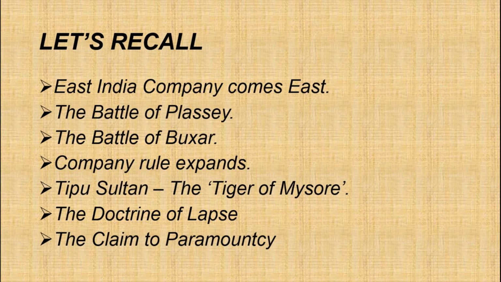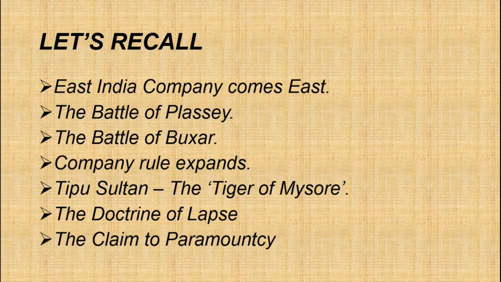Yes. Then we saw how company officials became Nababs, an anglicized version of the Indian word Nawab. In 1764, who became the governor of Bengal? Robert Clive was appointed governor of Bengal, isn't it?